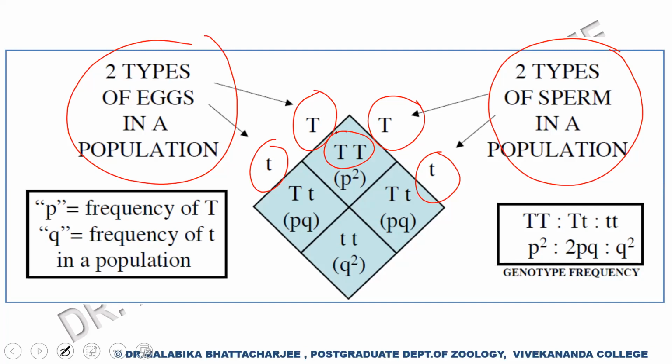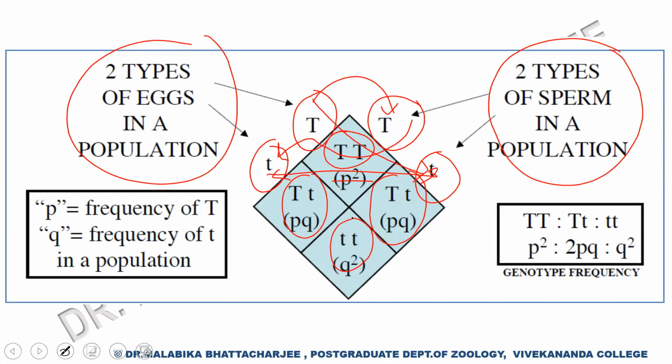Whenever a capital T egg meets a small t sperm, we get a capital T small t heterozygote, a zygote. Whenever a capital T sperm meets a small t egg, we get a capital T small t heterozygote. And whenever a small t sperm and a small t egg meet each other, we get a small t homozygote. So this is the concept of random mating.